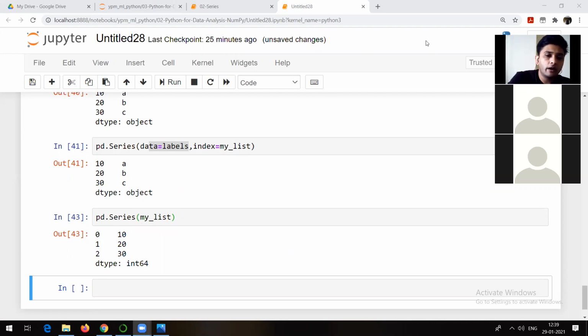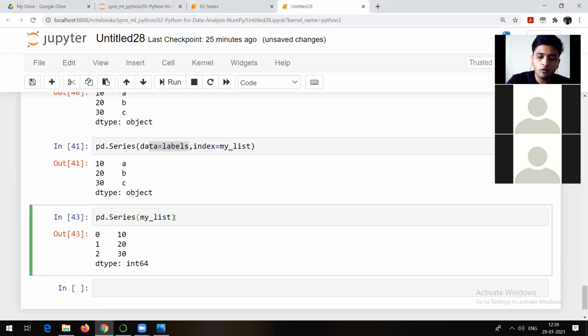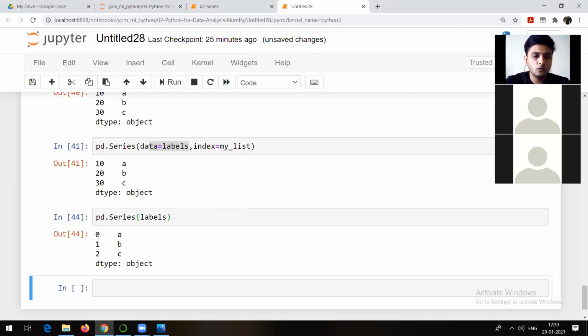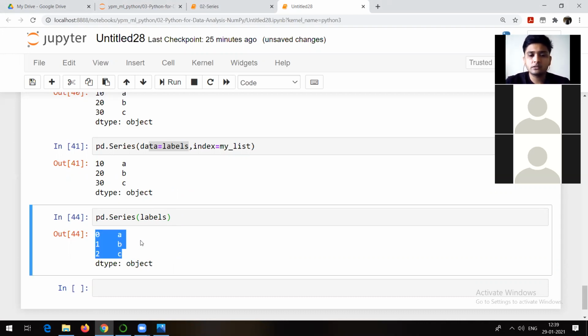Same here, what I could have done is, instead of my list, if I want labels here, yes, you will be getting labels, but index is going to be 0, 1, 2 only, and data is going to be ABC. Now you can check it: 0, 1, 2 and ABC. If you do not give index, no problem. By default, index is going to be 0, 1, 2.